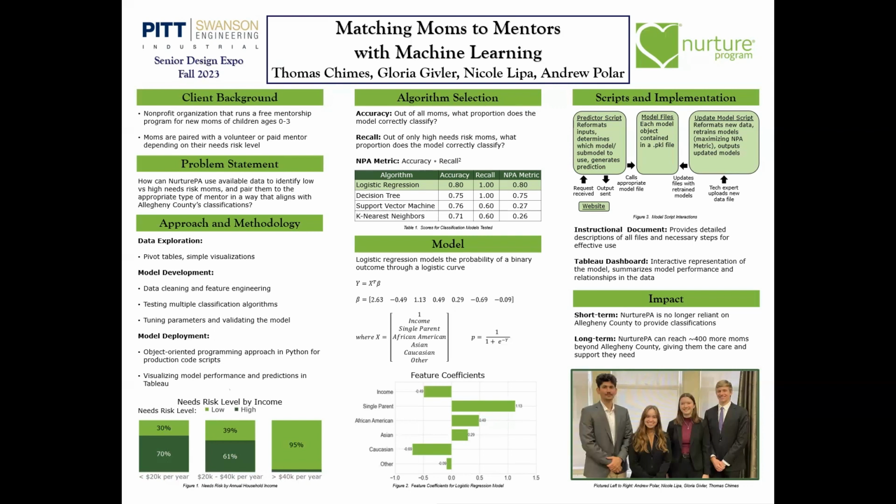For the scripts and implementation, once a variable is put into the website, the predictor script takes that and reformats the input and determines which model or submodel to use from the model file container, and it generates a prediction sending this back to the website. For the update model script, first the tech expert uploads a new data file, and this script first reformats the data and retrains the model while maximizing the NPA metric and outputs the updated model to the model file container.